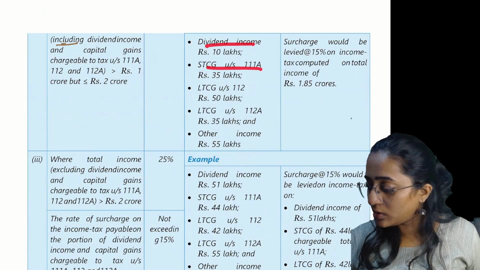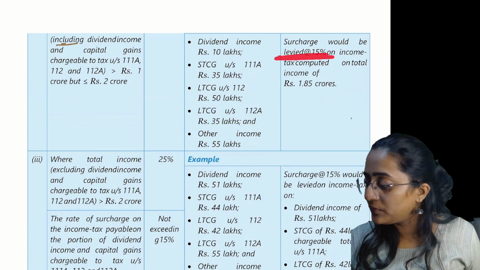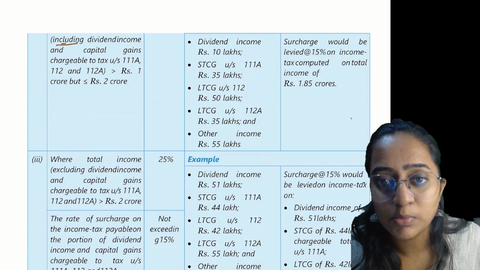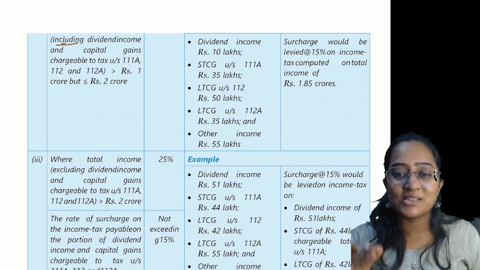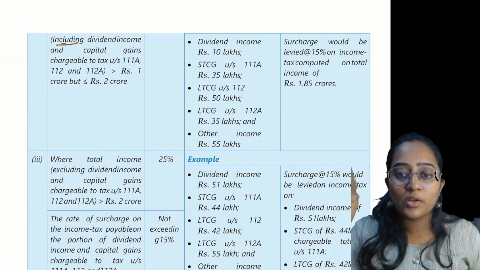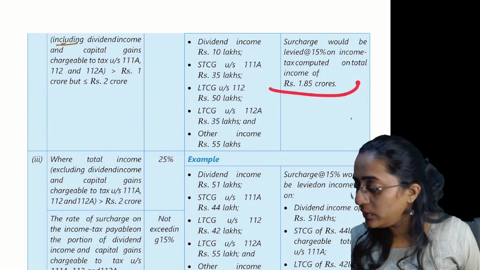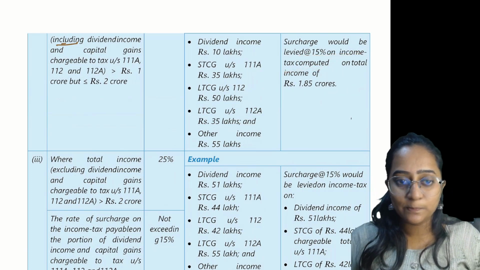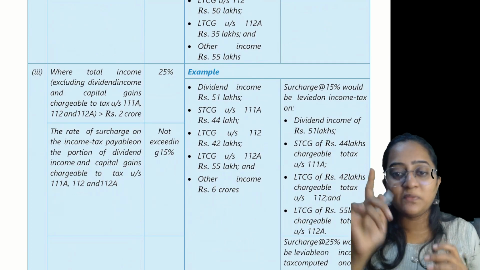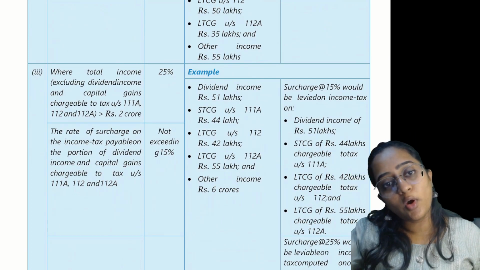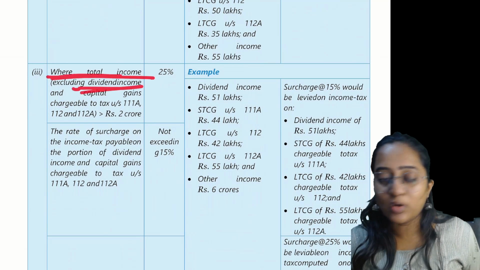Now the dividend income, short-term capital gain, long-term capital gain, other income, everything you have. Surcharge would be how much? Surcharge would be 15%. Rate of surcharge applicability for your total income exceeding 1 crore, less than or equal to 2 crore shall be 15%. Clear? Now, see, this point is similar to the first 2 points which you have seen, similar to the point which you have already seen earlier. So, similar to this one, let's try to understand about this one.